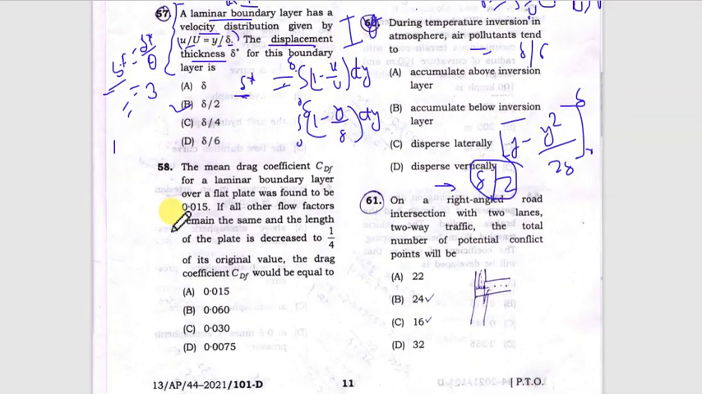Now the mean drag coefficient is given for a laminar boundary layer as 0.015. All the factors remain the same, and the length of the plate is decreased to 1 by 4th. Now the length has become 0.25 times L. What would be the effect of this decreased length on the drag coefficient CDF?